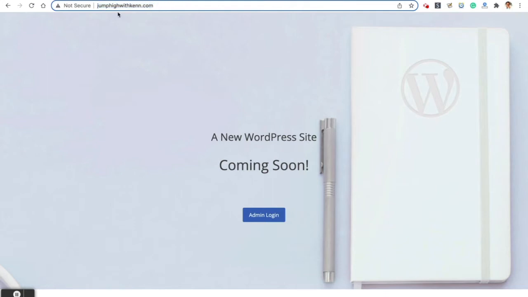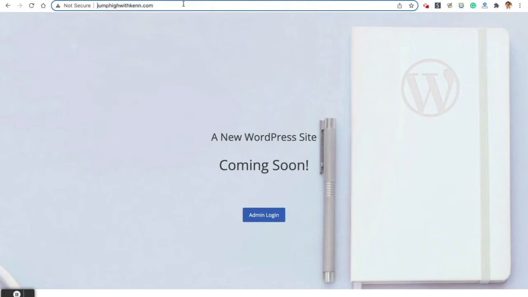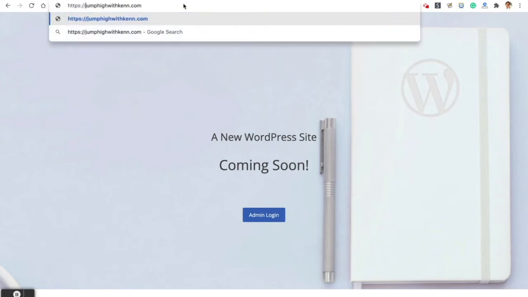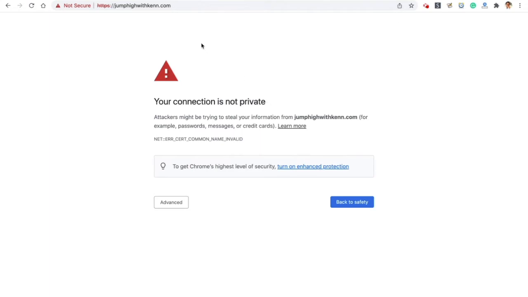You'll see up above that it's showing a not secure message near the domain name. Right now, the secure server is not set up yet. We can confirm that by going to https:// the domain name, and we'll see. So if I put this in and hit enter, let's see if the secure server is active. And it is not. So we just need to give that 5 to 20 minutes, according to Bluehost, to be set up. So we'll just come back and check a bit later.